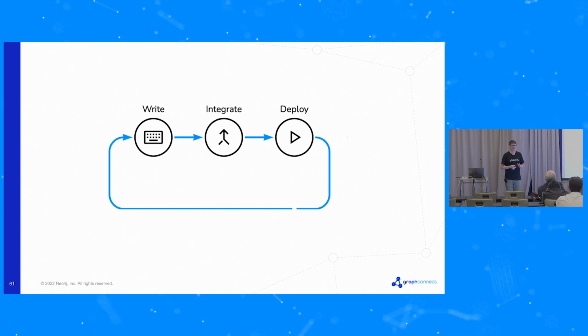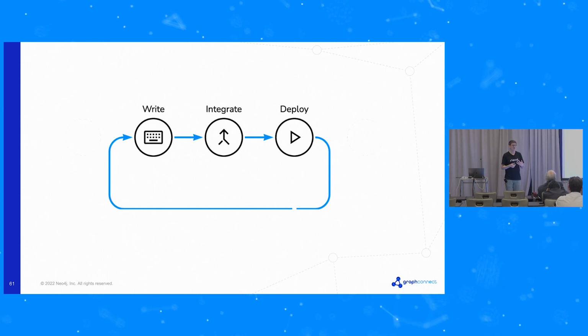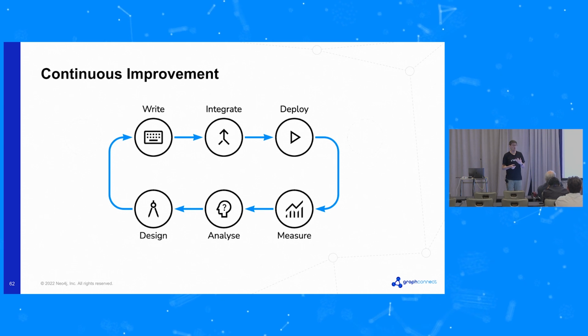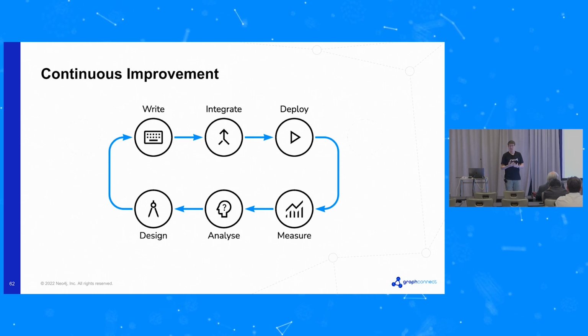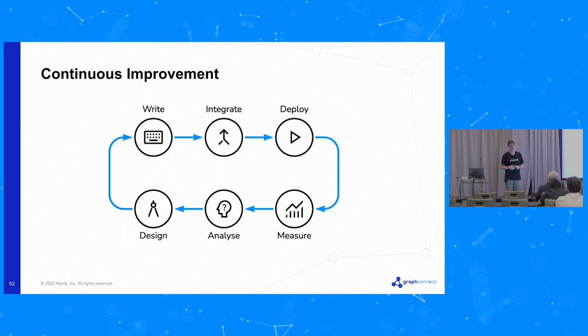But going back to this continuous deployment, it's all great to do things more frequently, but where are we really aiming for? Where's the goal of this? Well, really what we want to be getting to is continuous improvement. We want to be actually measuring the impact of the changes we put into production, analyzing and designing straight away the next piece of work that we do. And this is really the direction that we're heading in.